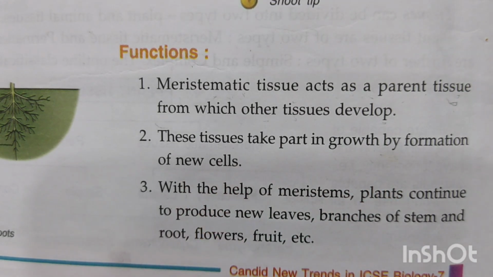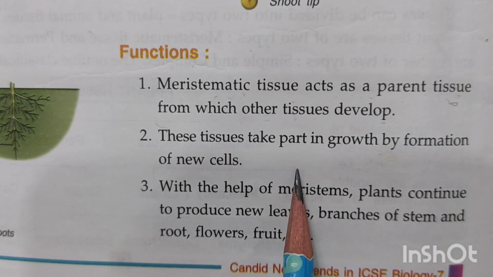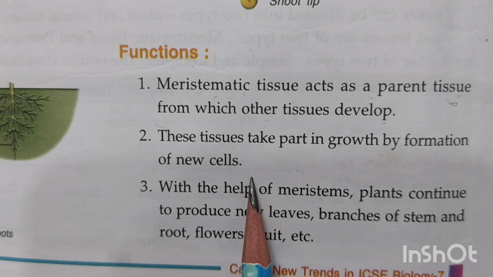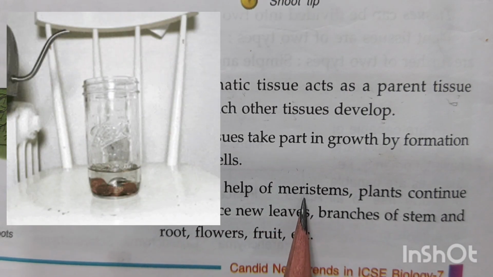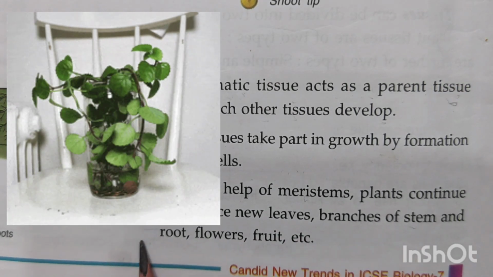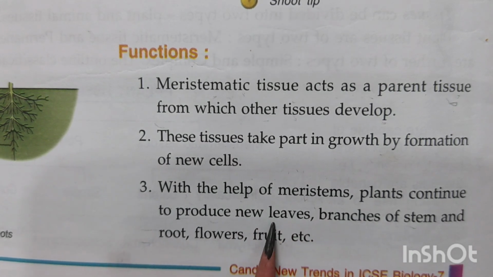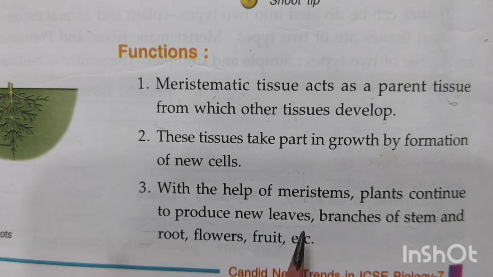Now, when they form the new cells, then what will happen? Right now, I told you the length of the various parts of the plant body as well as the girth of the plant is going to change. With the help of meristems, plants continue to produce new leaves, branches of the stem, root, flowers, etc. So all with the help of the meristems only, all the various parts of a plant will keep on changing and producing a new set. The new set of leaves, branches, stem, flowers, fruits is all taking place because of this meristematic tissue which is found in the plant.